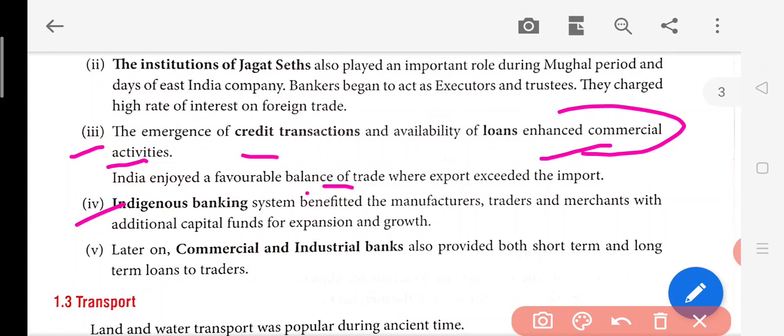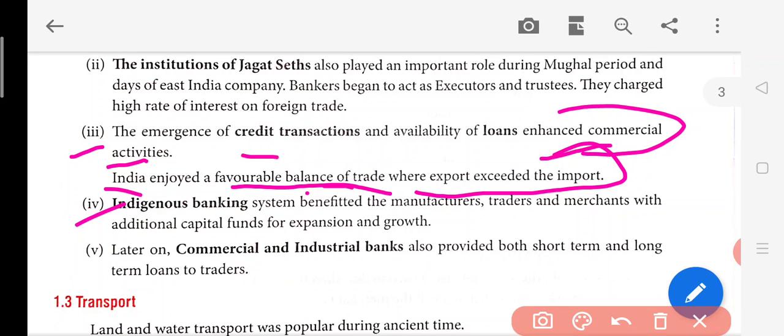Now, next point, let us discuss this line also. India enjoyed a favorable balance of trade where exports exceeded imports. So at that time, what was the condition of India? India was known as an exporter of goods. And what is the condition today? India is called an importer. So at that time, we were well maintained, we were just selling the surplus to other people. We were so good and rich at that time. But today we have a lot of poor people in India, and we are importing so many goods. So the conditions have just reversed.